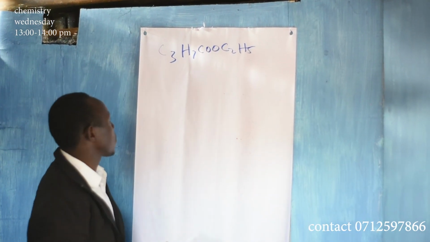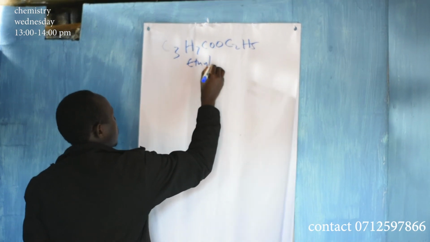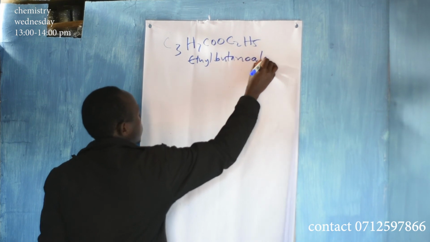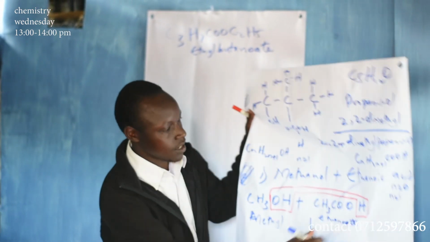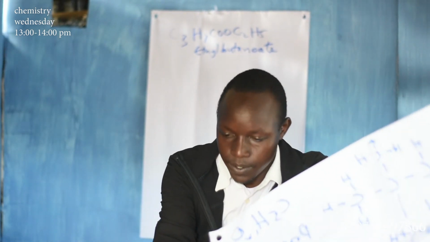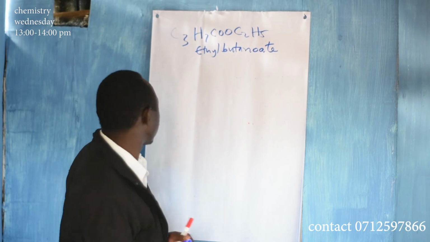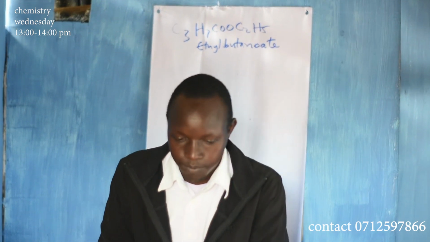So that is the product. This one is called ethyl butanoate. So that one is ethyl butanoate, and that marks the end of that.